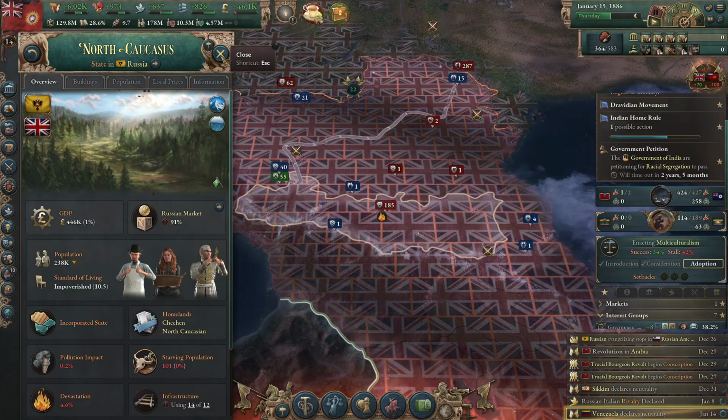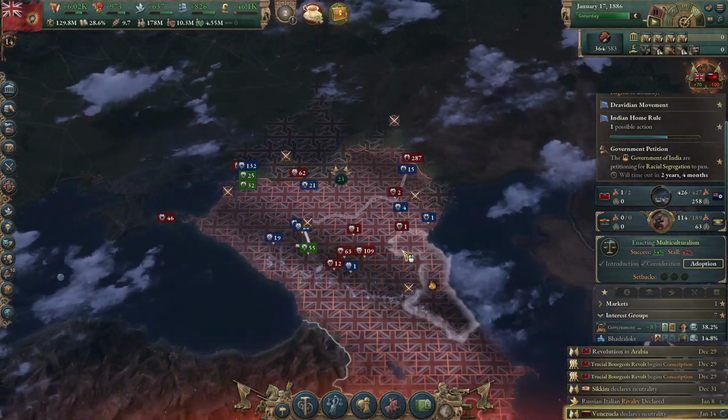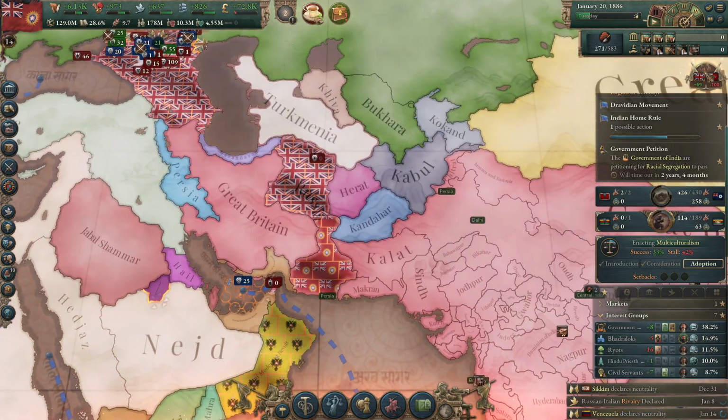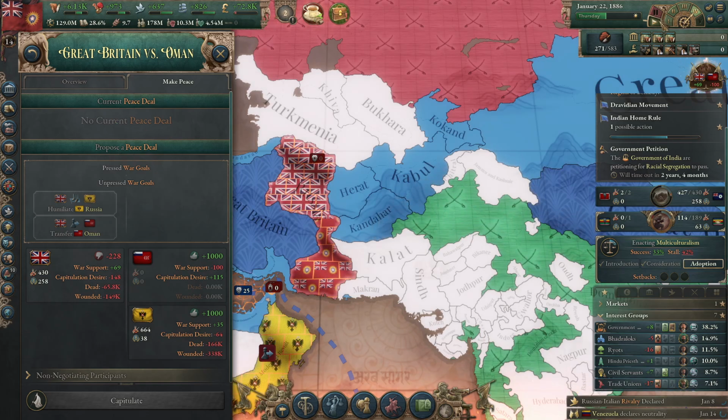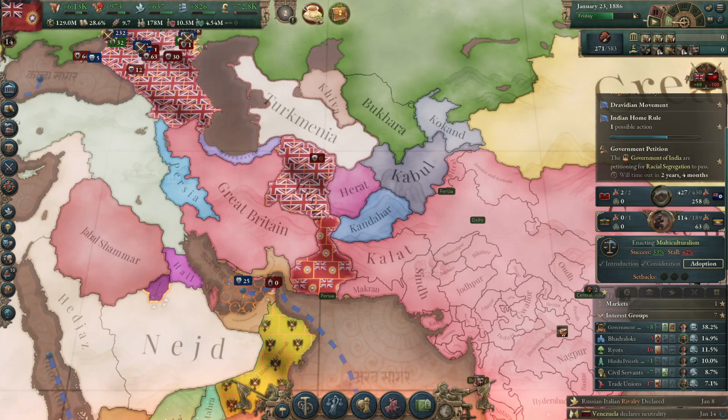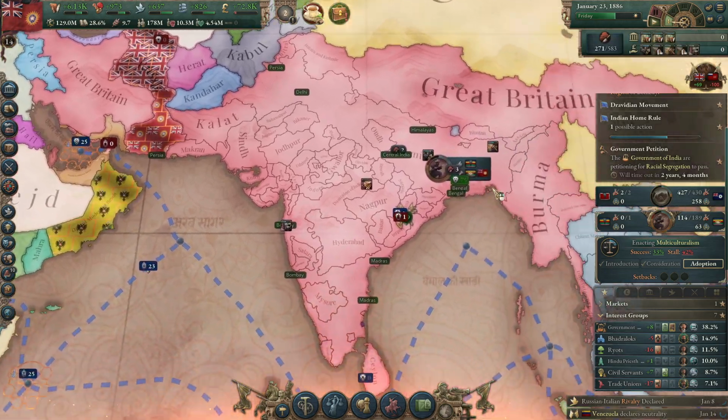73% occupation here, so this is all right. Beautiful. We've got full occupation. Occupation has been achieved. Oh my gosh, did I get to the end of my construction queue? I did. Oh, heck yes.